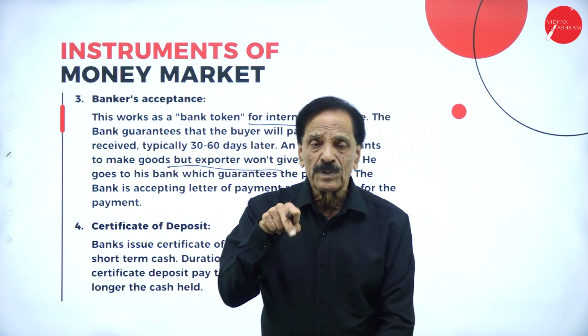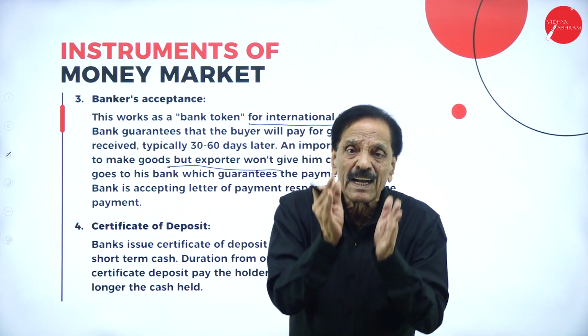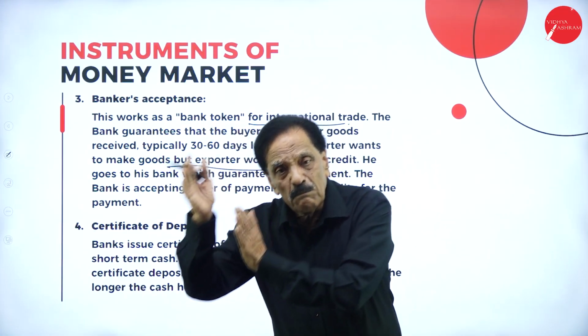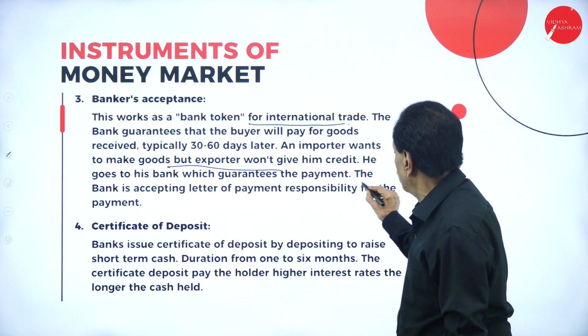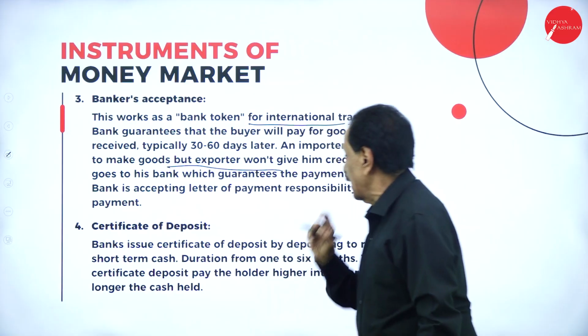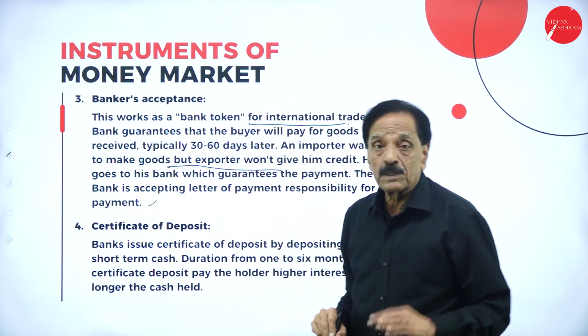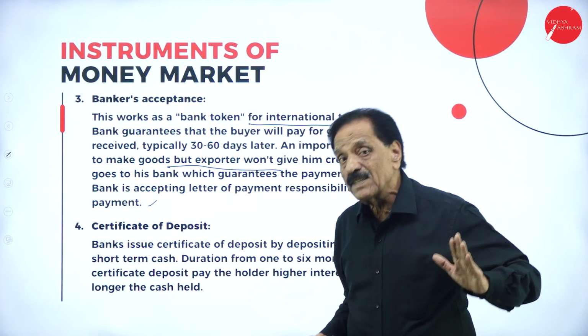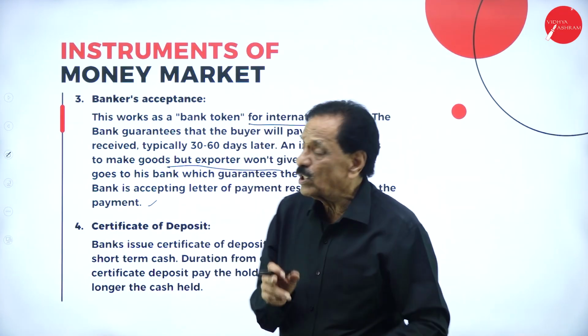Then the exporter will approach the importer's banker. If the banker accepts as a guarantee on behalf of the importer, then only they will sanction the loan. The bank is accepting the letter of payment, the responsibility for the payment. Who is responsible? The banker is responsible to pay the exporter. This goes in favor of